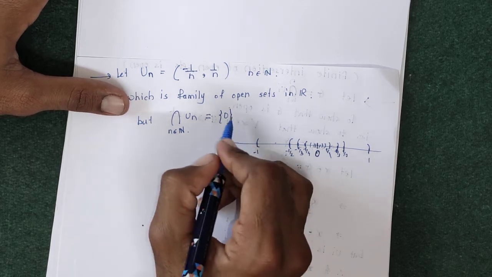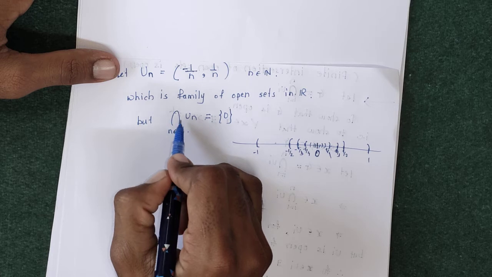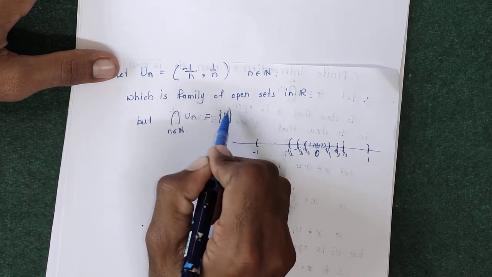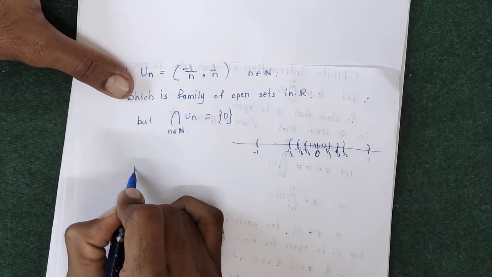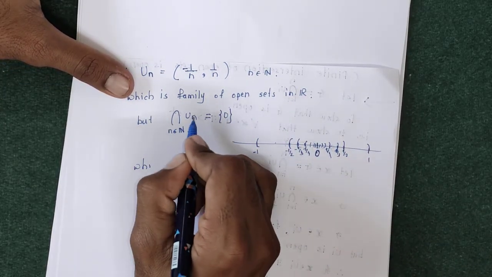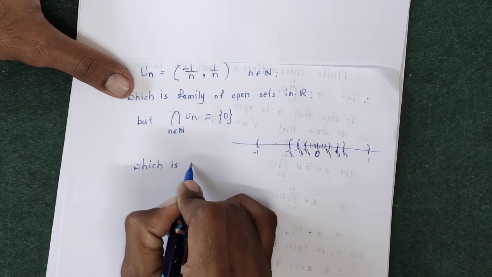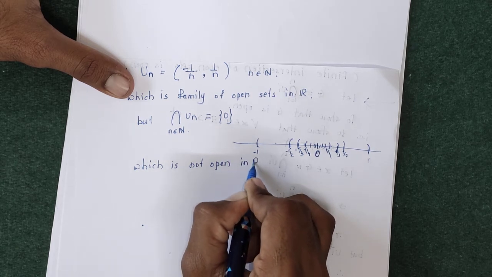If this singleton {0} were open, then we could say that the intersection of Un is open. But this singleton {0} is not open in R. There is no need to write this diagram: the intersection of Un is equal to the singleton {0}, but this singleton {0} is not open in R.